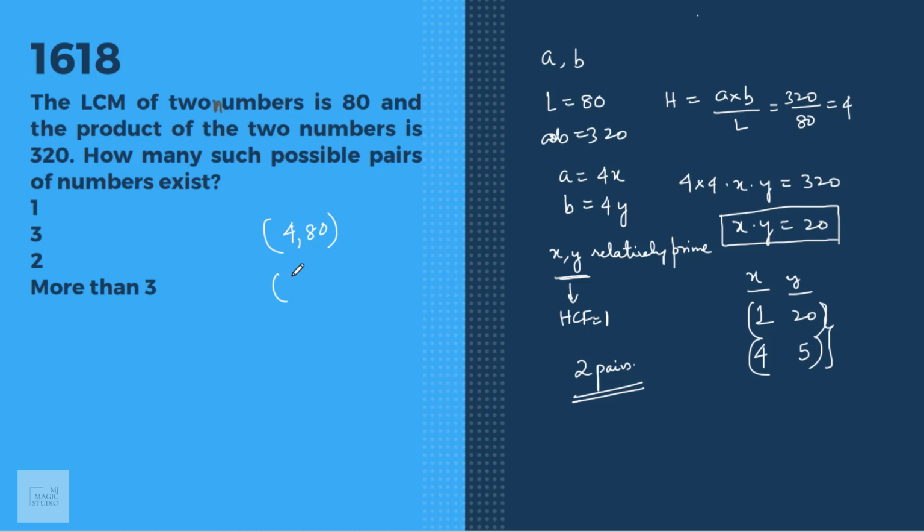And the second pair is 4 into 4, 16, and 4 into 5 is 20. Product is 320 and LCM is, again, 4 into 4 into 5, that is 80. So two pairs exist. Option A is the answer. Sorry, option C. Yes, 2 exist in option C.